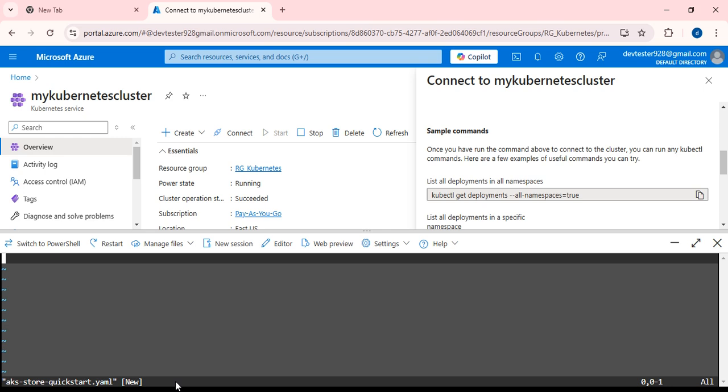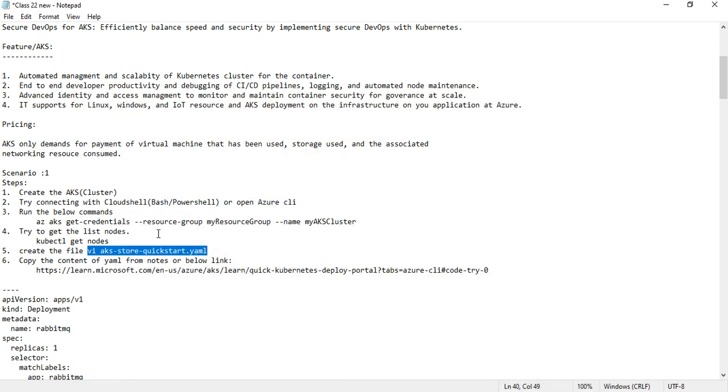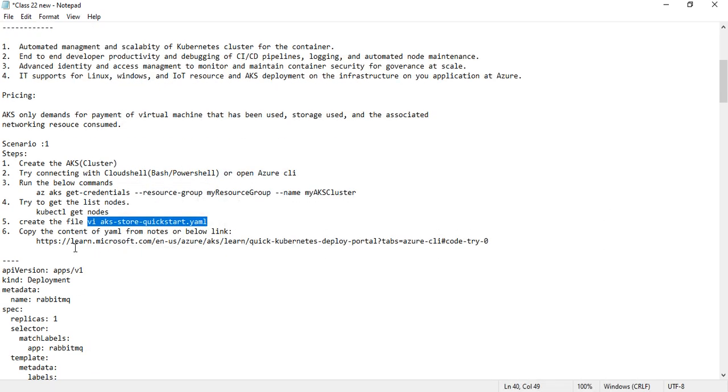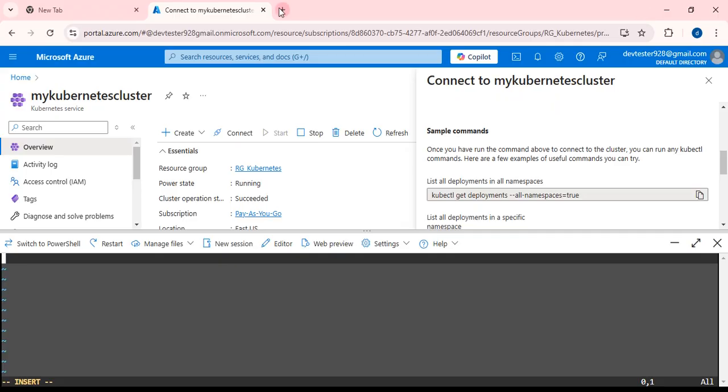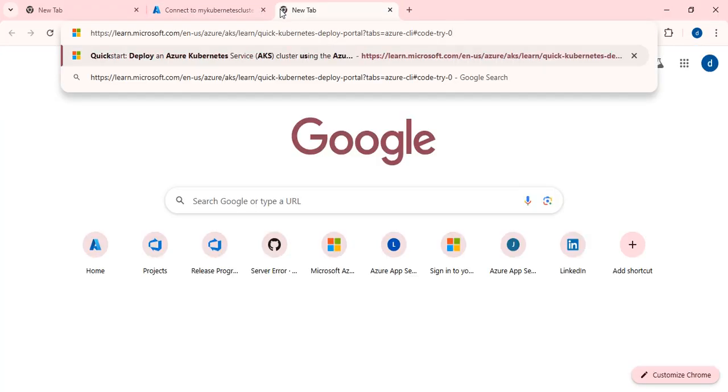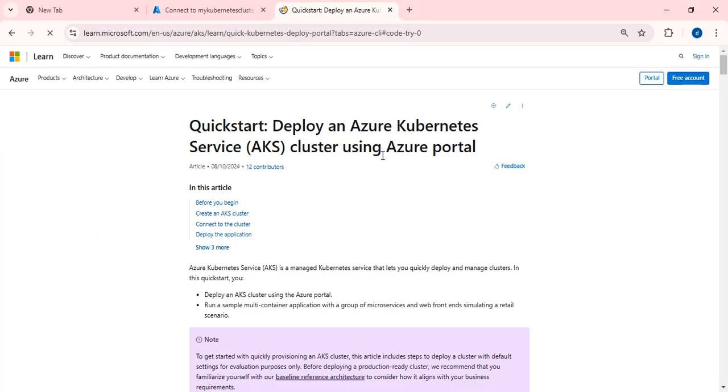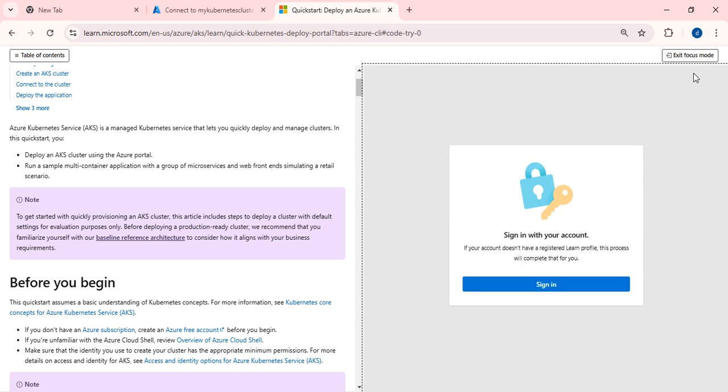If I want to enter into any file, just press i. It will enter into the insert mode. Then if you want the content of the YAML code, you can refer to the following link. Just paste here. Here also you will be able to see each and every deployment.